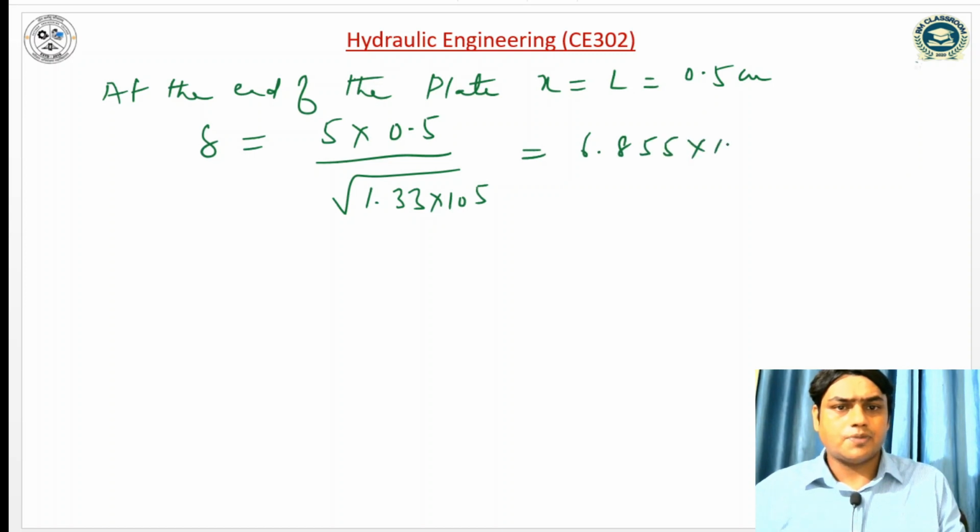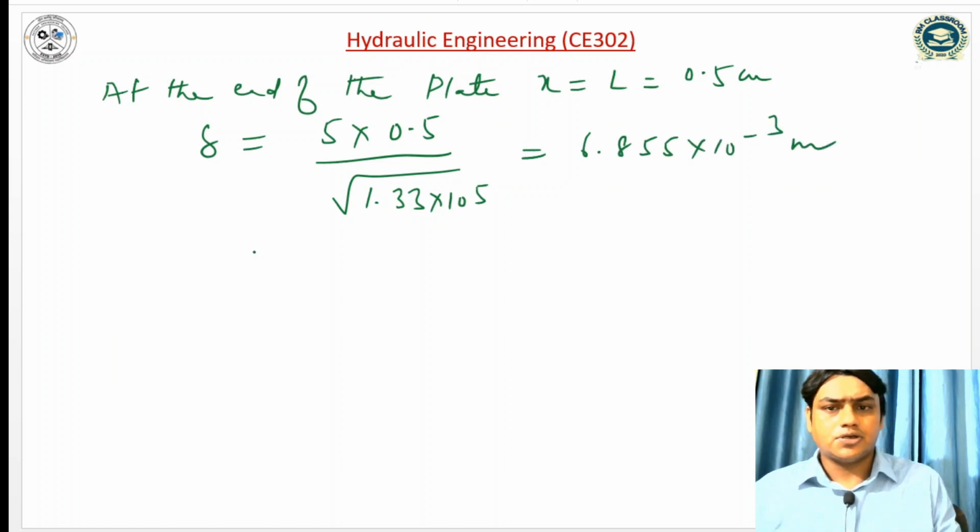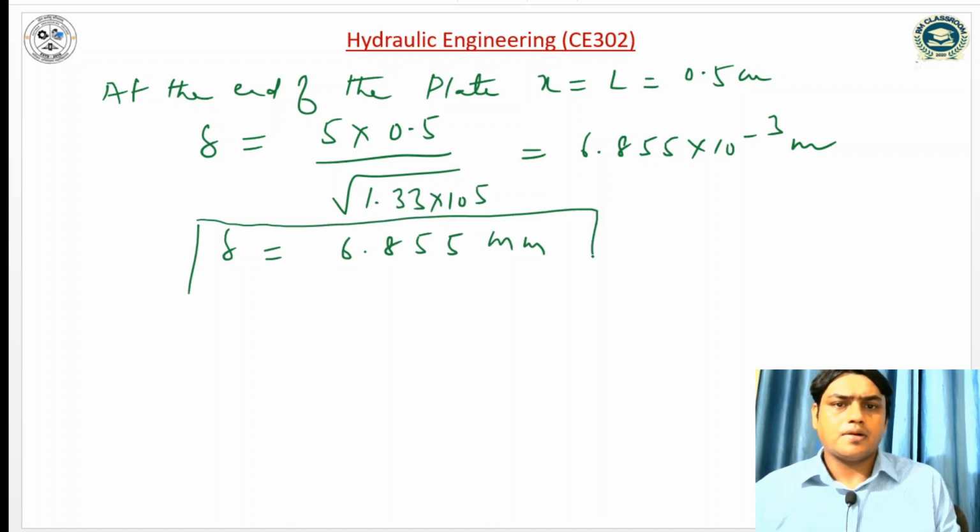6.855 into 10 to the power minus 3 meter. So the boundary layer thickness is 6.855 mm. So the first part I have computed boundary layer thickness. Second part we have to compute the shear stress